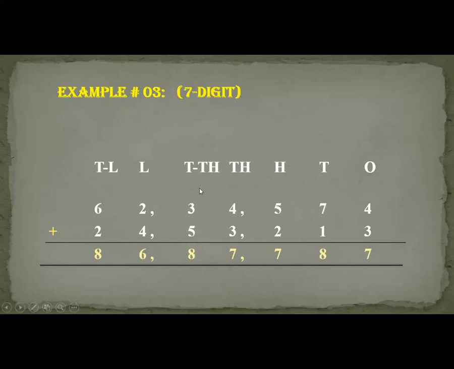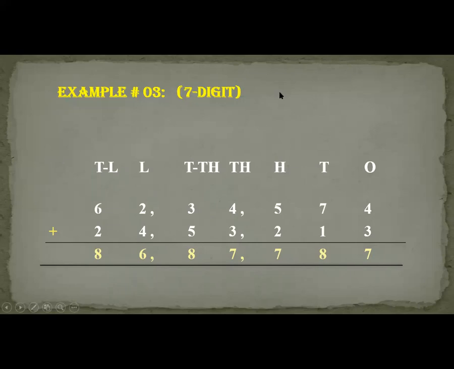Now the 100,000s are complete. Now we come to the lakh place. 4 plus 2, 6, and 6 plus 2, 8. So your answer is 86 lakh 87,787. This is about 7-digit addition.